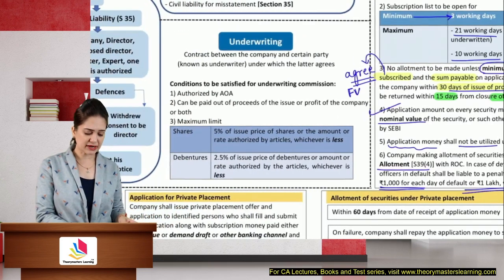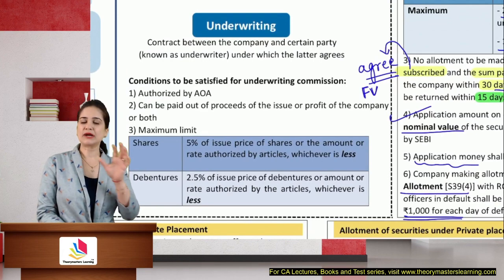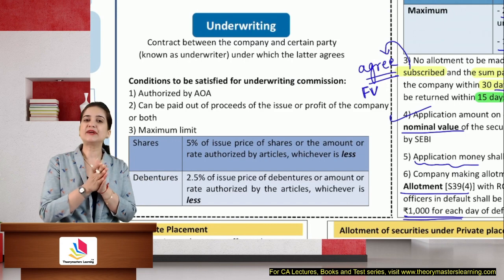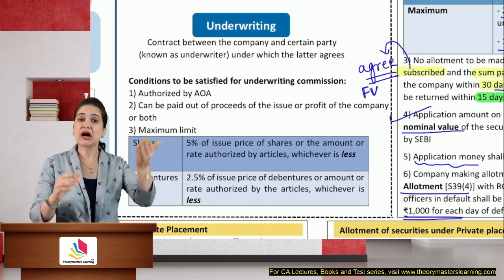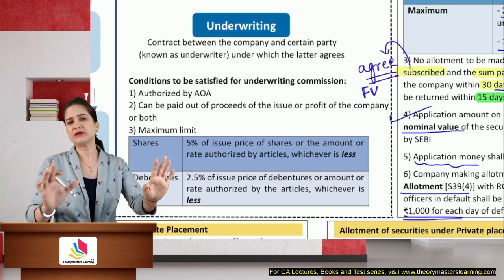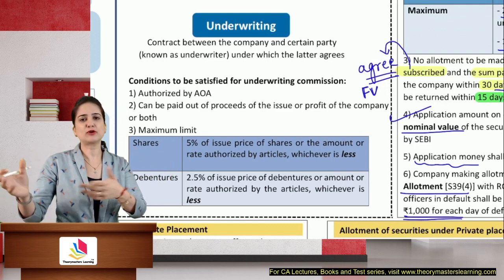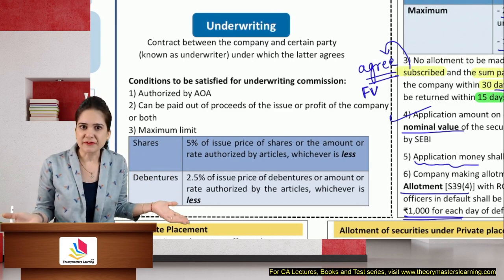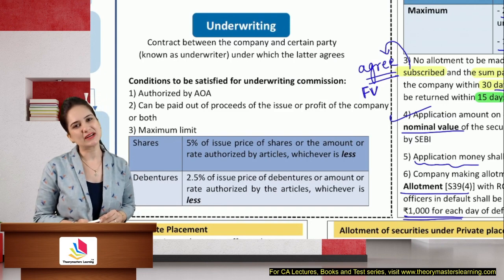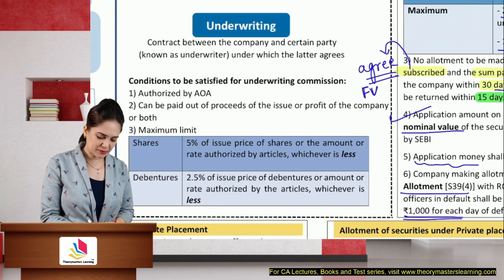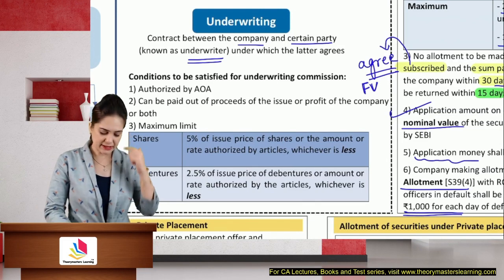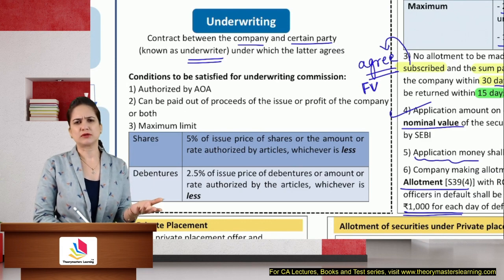Then we have underwriting commission. Now, underwriter is like insurance. They agree to purchase the shares in case of under subscription. So they're giving an assurance to the company that don't worry, if the issue is underwritten, if people are not buying, we will buy. They are taking a lot of risk. For this risk, they charge something known as underwriting commission. Contract between the company and certain parties known as underwriter, in which the latter agrees to secure subscriptions.